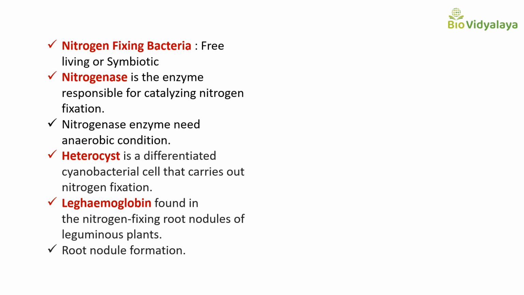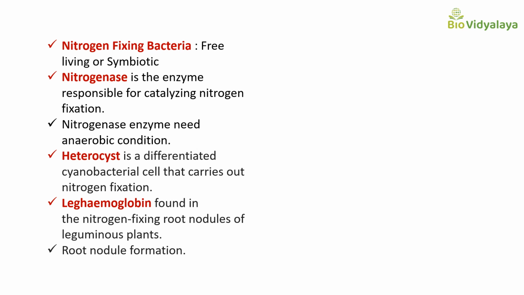And the next is root nodule formation. In root nodule formation, first this bacterium will infect the root hairs of the leguminous plant, and that will make an infection thread.